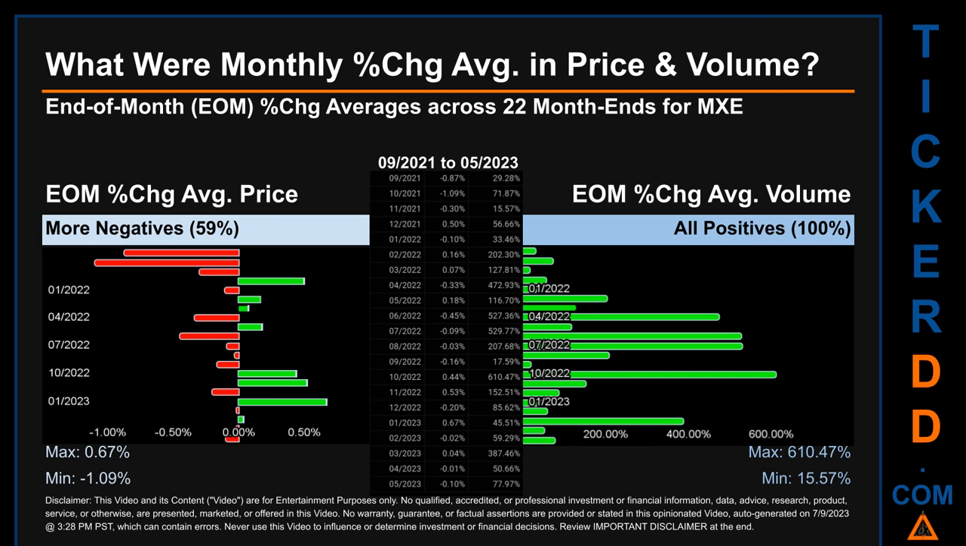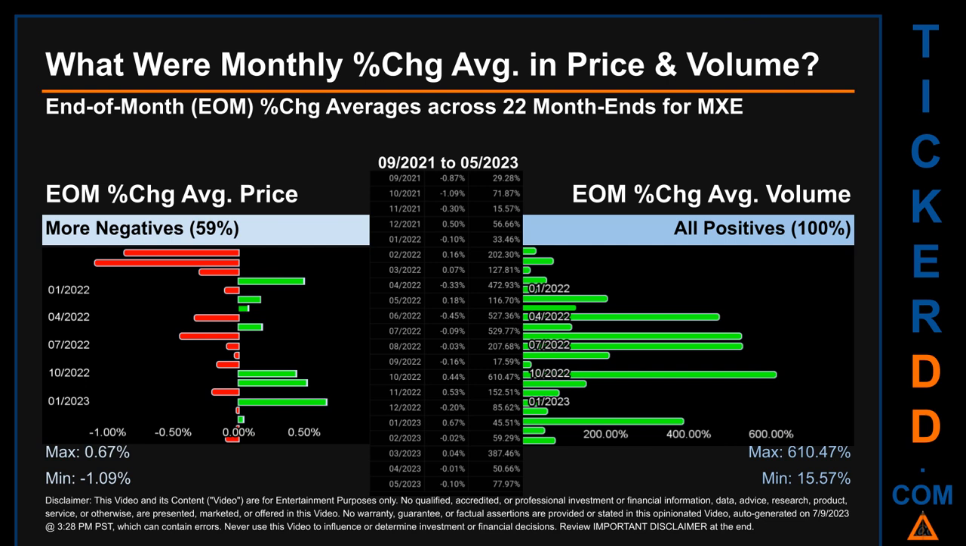From 09/2021 to 05/2023, out of 22 month ends, 13 had a negative percentage change in average price. Meaning 59% of month ends saw a negative percentage change in average price. In terms of volume, 22 out of 22 month ends had a positive percentage change. That is 100% of month ends saw a positive percentage change in average volume.